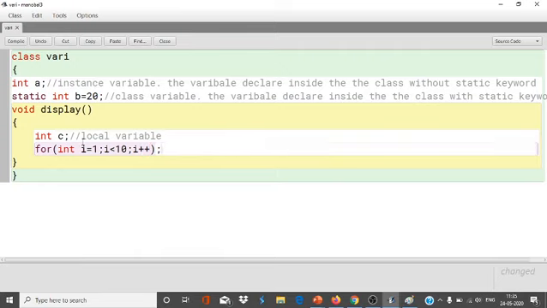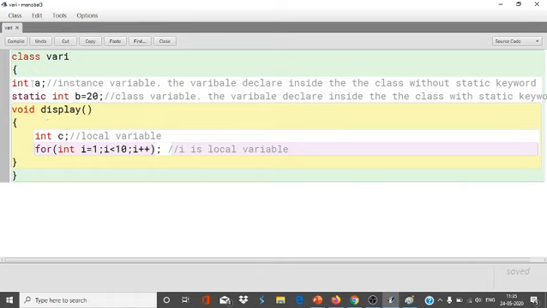See, this i inside the loop is also called a local variable. C is also a local variable, because it is declared inside the function. This is also a local variable, because it is declared inside the loop.